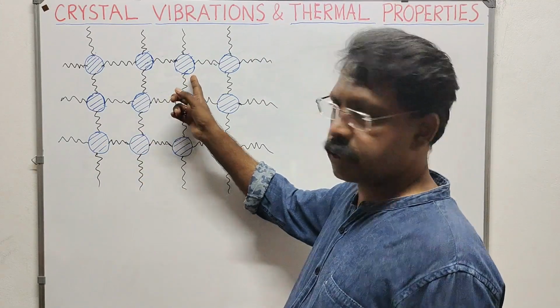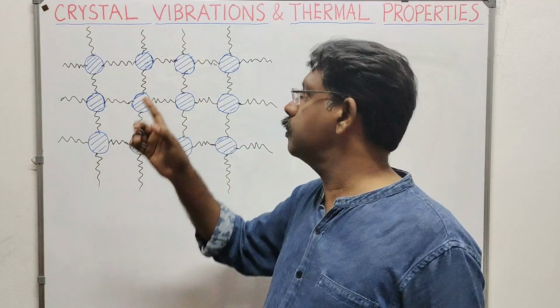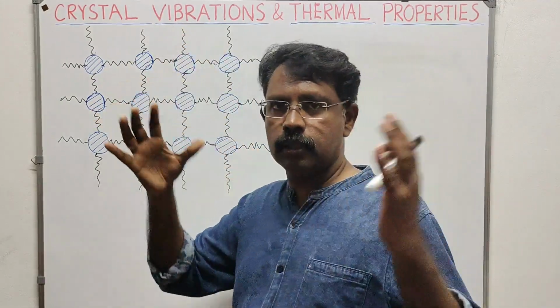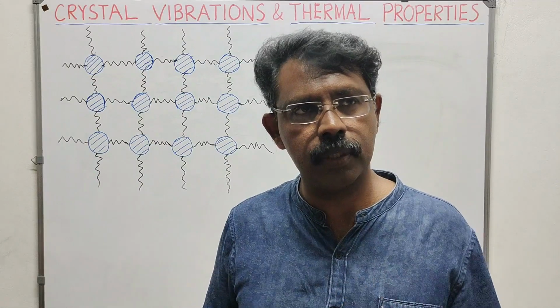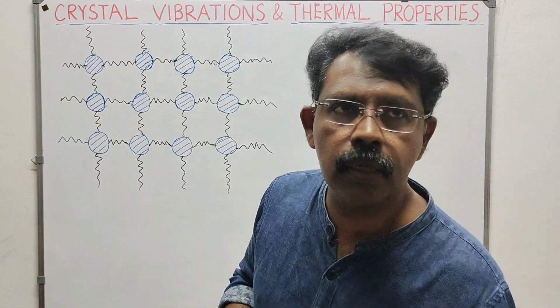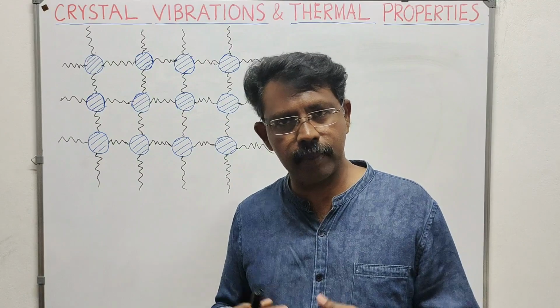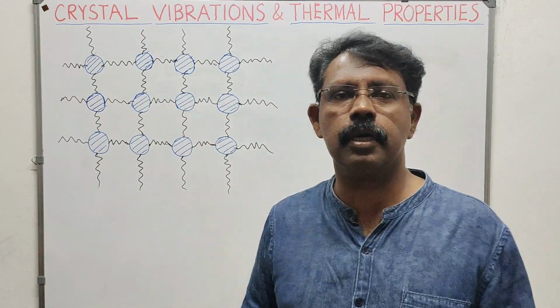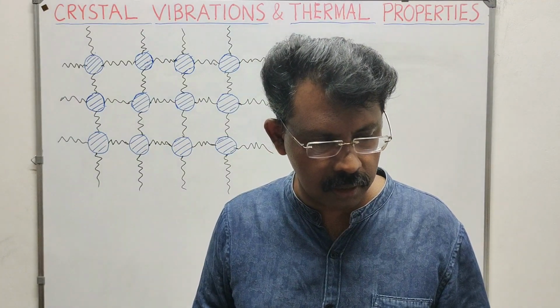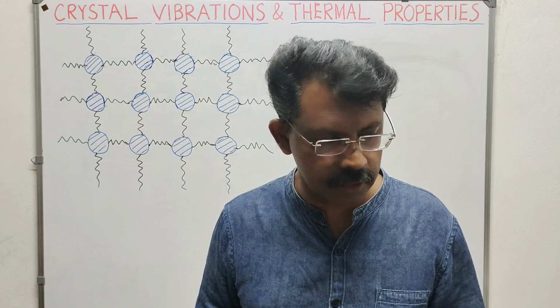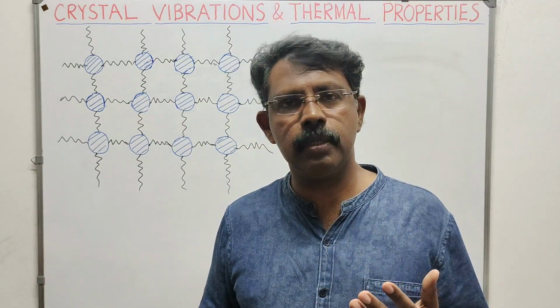If I have one atom, the vibration of this atom will be shared by the surrounding atoms. So that is how we get lattice vibration. And also this lattice can vibrate naturally. Natural vibrations can be there, and then forced vibrations can be there. So this lattice can vibrate freely in normal modes due to its own internal energy, and it can also vibrate under forced vibrations. If you are applying some force, this lattice can vibrate.